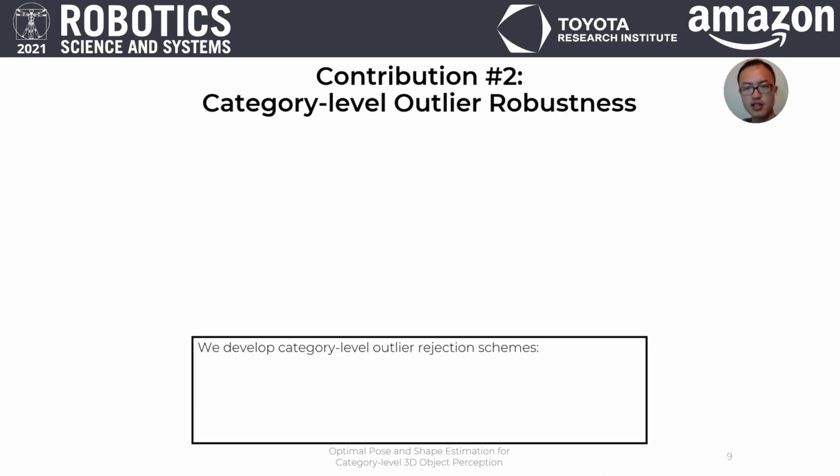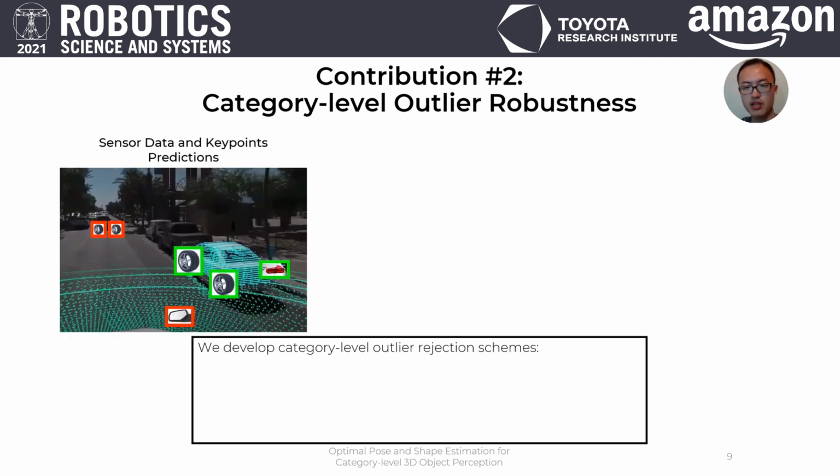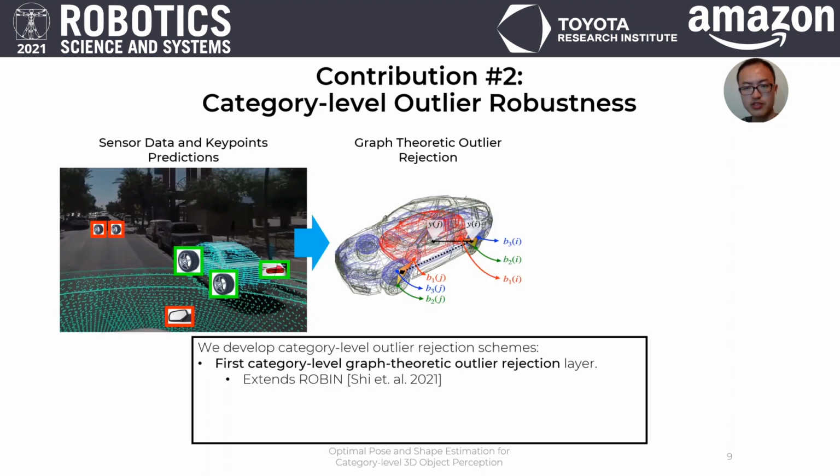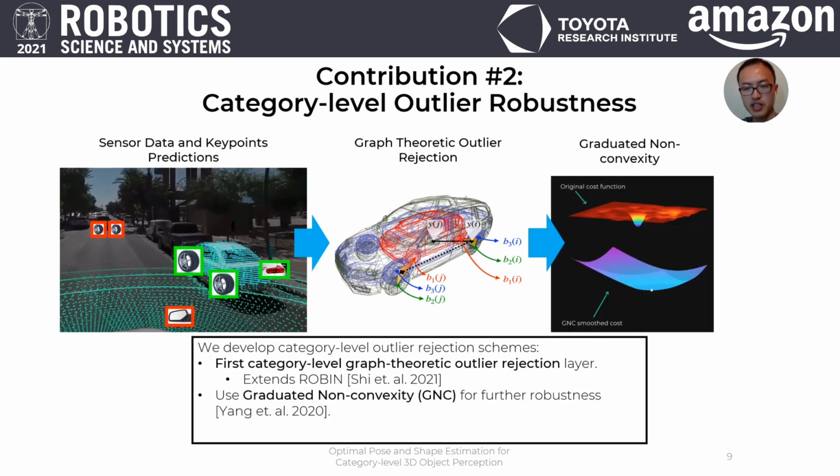With PACE, the solution can still be affected by outliers. To combat this, we equip PACE with two outlier rejection schemes. First, we take sensor data as input, as well as outputs from neural networks for 2D semantic keypoints, and pass them to a graph-theoretic outlier rejection layer to reject gross outliers. The rejection layer works based on filtering out geometrically incompatible keypoints, and is based on ROBIN, our previous work. To further increase robustness, we apply a graduated non-convexity scheme to the solver based on earlier works from our lab. We call the resulting approach PACE-sharp.